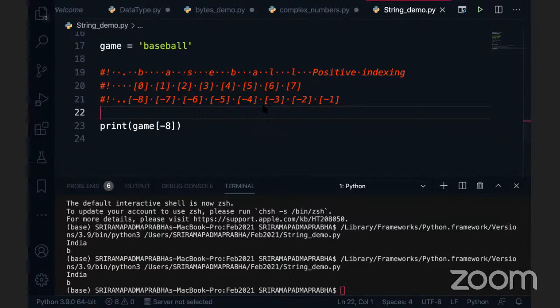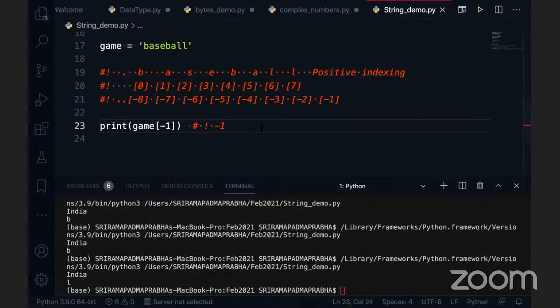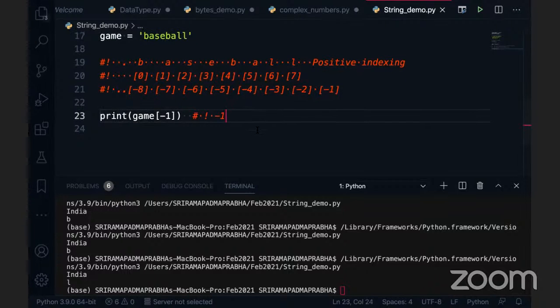Now, I want to define the minus 1 here. This is what people most frequently use if you want the last element of the given string. So this is a question that can come to you: how to retrieve the last element or last value of the given string? You have to use minus 1 by default, because that's where it starts. I'm going to execute this code. You can see the L is printed, right? Any questions or any doubts here with respect to the indexing?